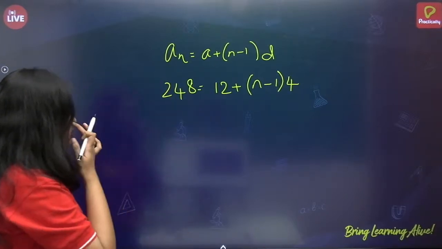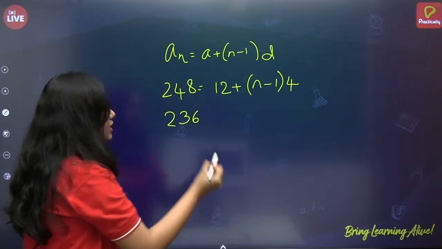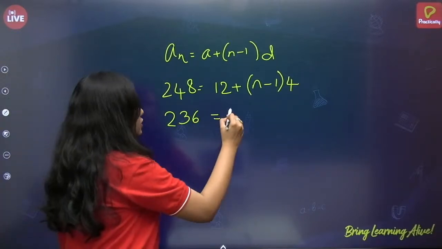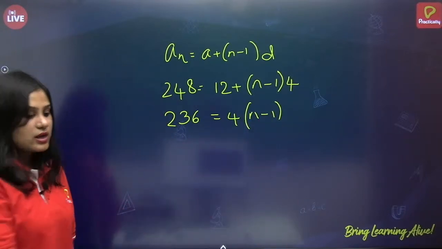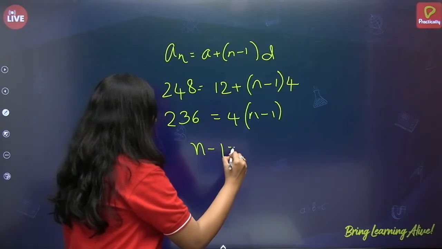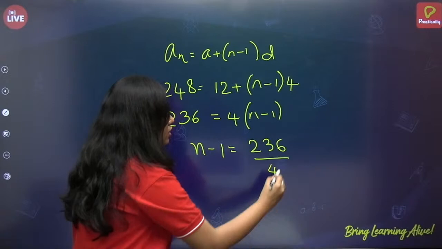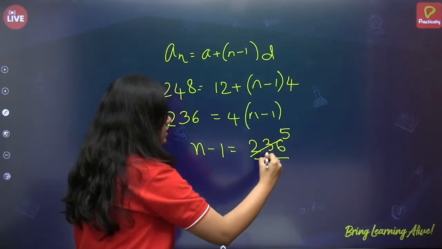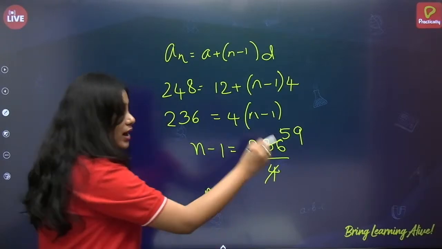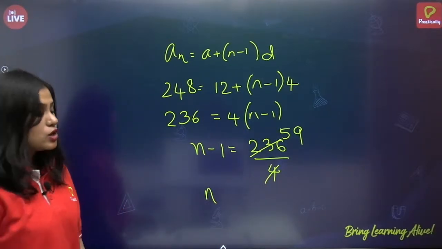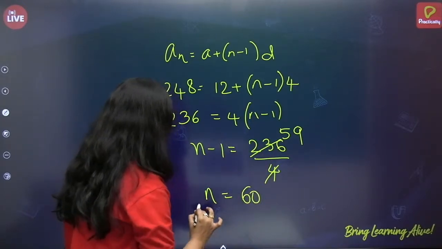248 minus 12 is how much? 8 minus 2 is 6. 4 minus 1 is 3. So, it is 236 is equal to 4 of n minus 1. Correct? Now, n minus 1 is equal to 236 by 4. 4 times 5 is 20, 3, 6. 4 times 9 is 36. So, n minus 1 is equal to 59. So, what will be n? 59 plus 1. n will be nothing but 60.